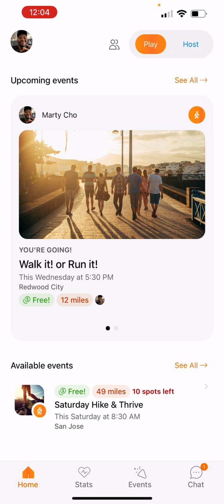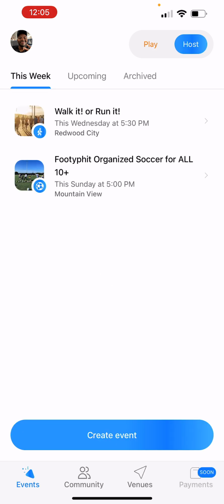Now, one of the unique key features of the Mechi app is the ability to see both the play view and the host view. So if I'm in the host view, I'm essentially acting as the community host or community lead, as you saw earlier when I created the community. You can create a community ideally from the host view.